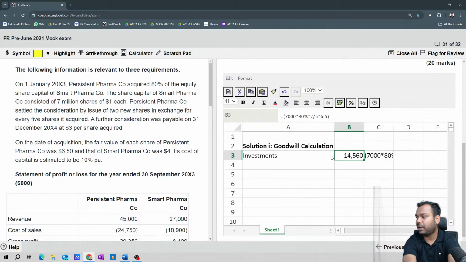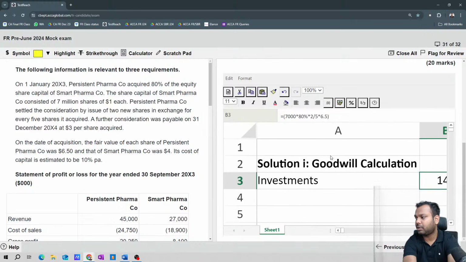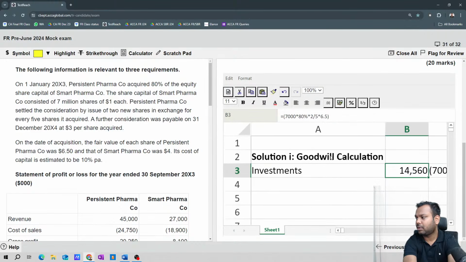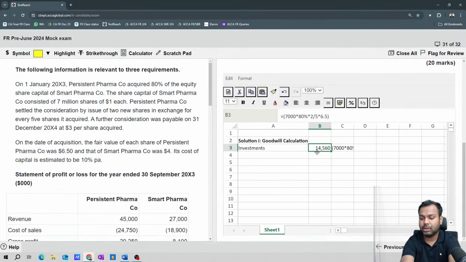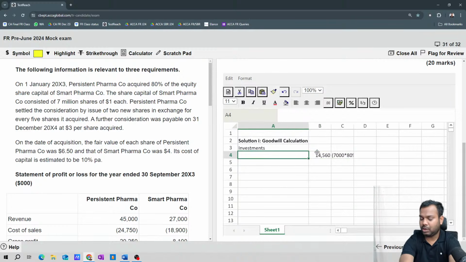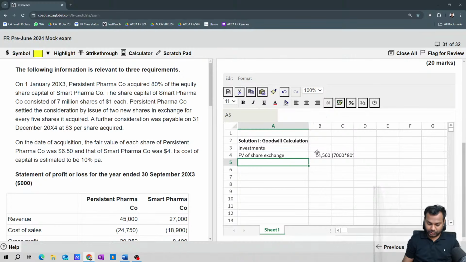Okay, this is not the value of investment actually. Just a minute. Okay. This is the value of share exchange. Okay. Now, you can write here, this is the fair value of share exchange.